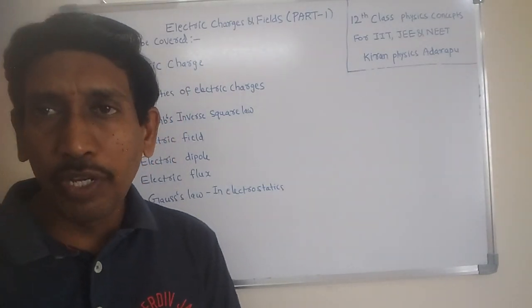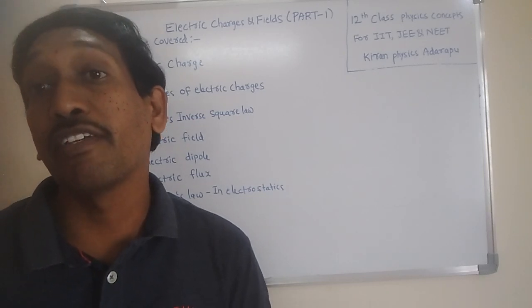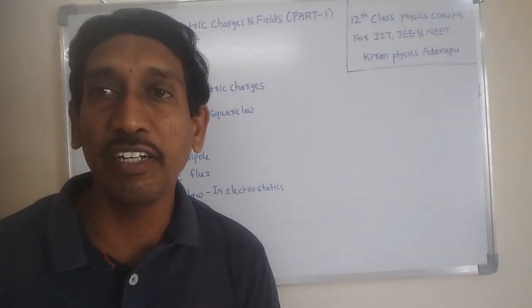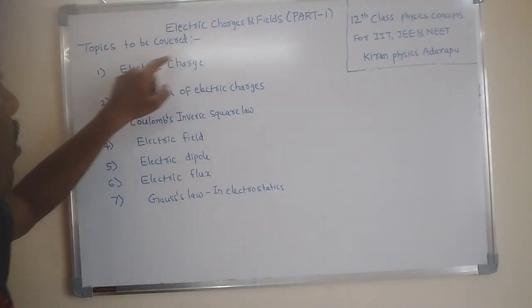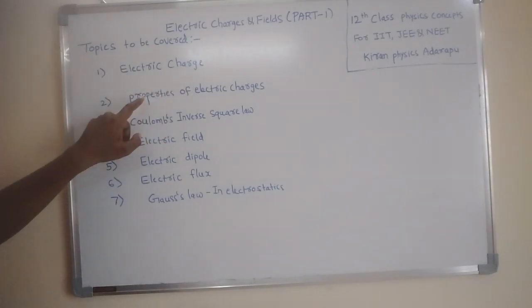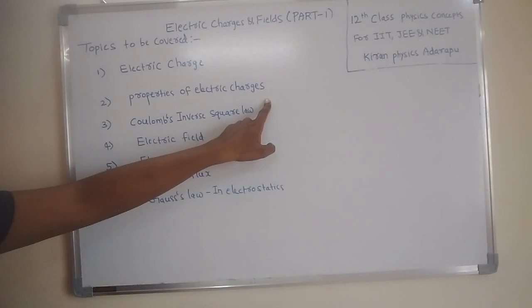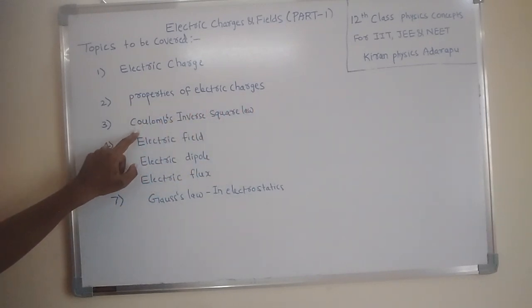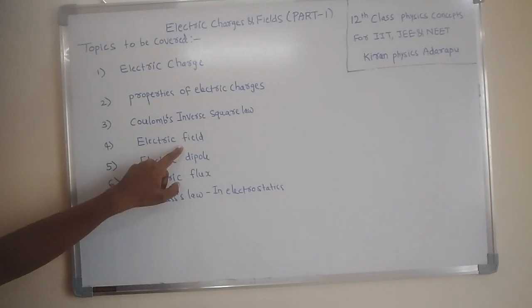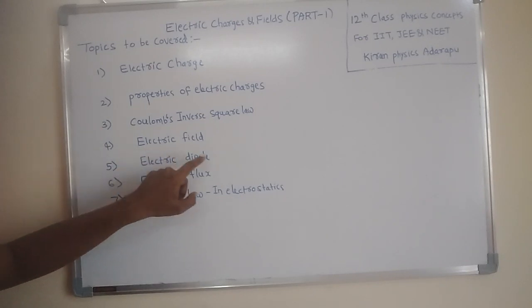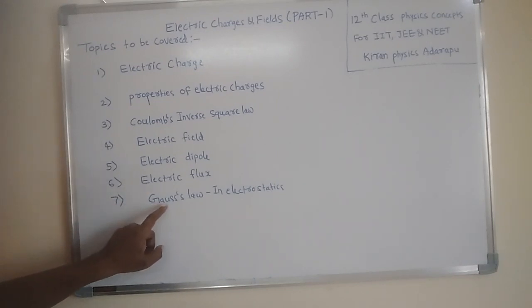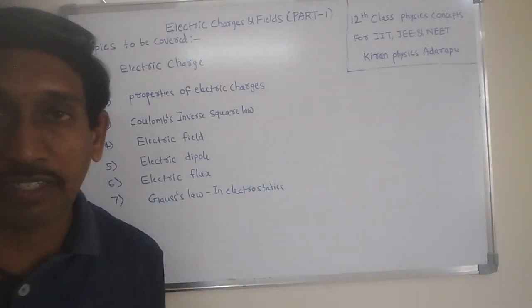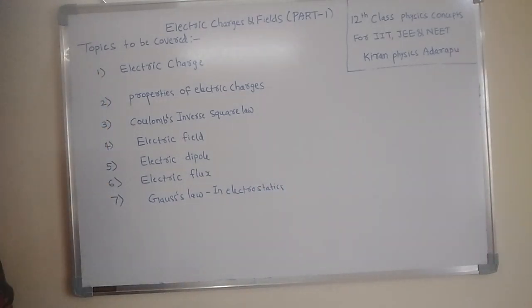Okay, now today I am going to discuss one lesson in 12th physics, that is electric charges and electric fields. The topics to be covered in this lesson: one is electric charge, second one is properties of electric charges, the next one is Coulomb's inverse square law, the next concept is electric field, and the next concept is electric dipole. One more concept is electric flux, and the last concept in this lesson is Gauss's law in electrostatics. Of all these concepts, today I will cover some concepts in this lesson.